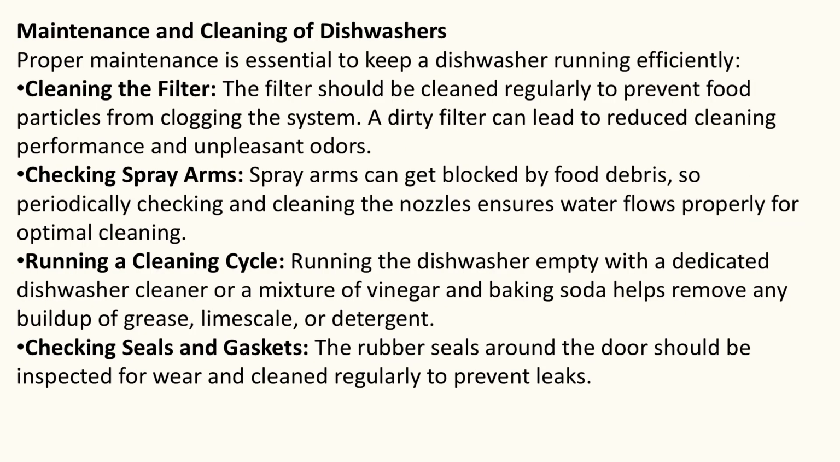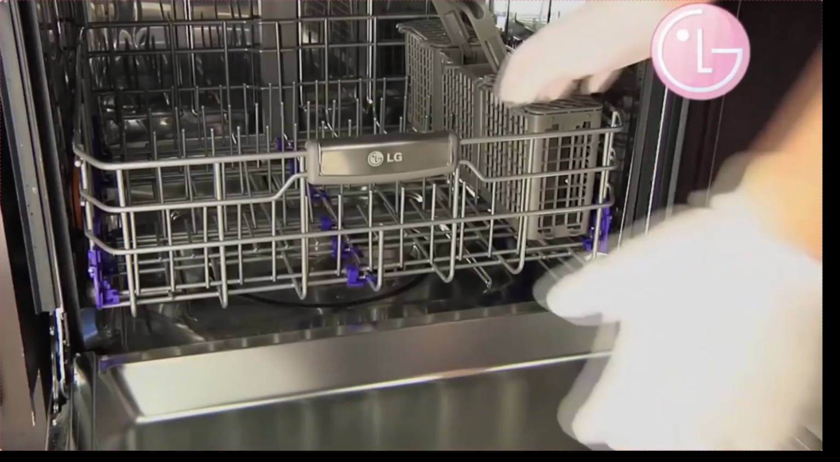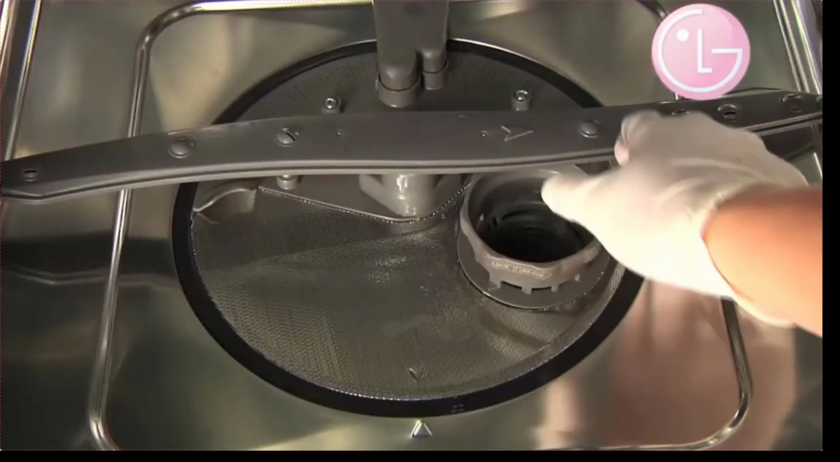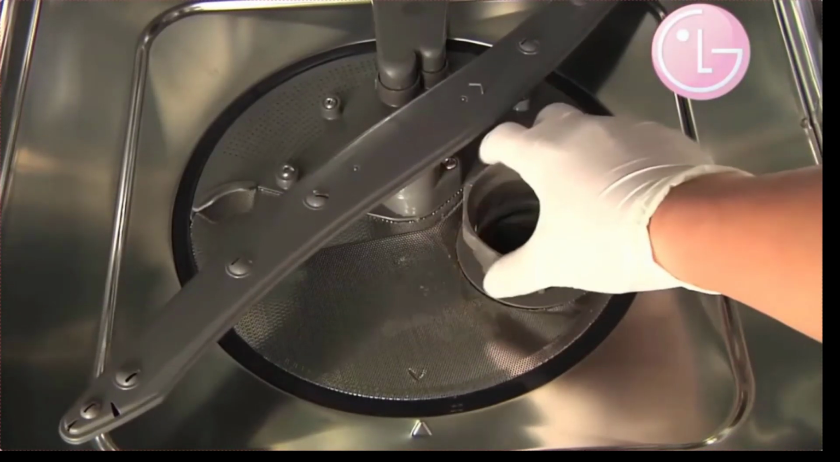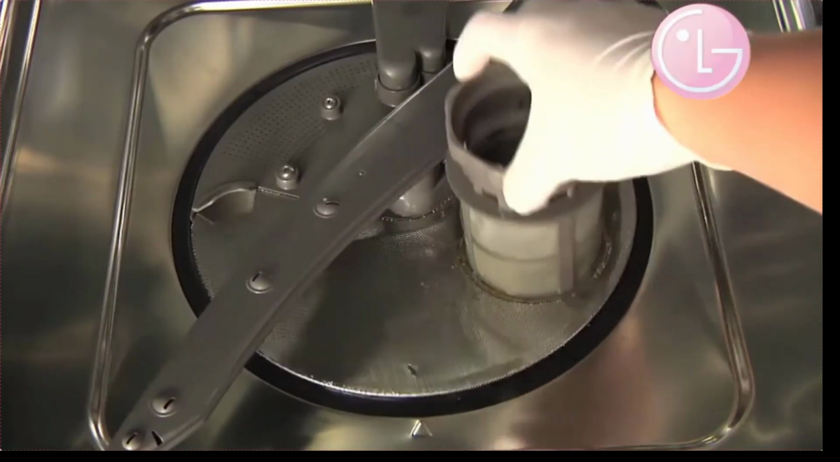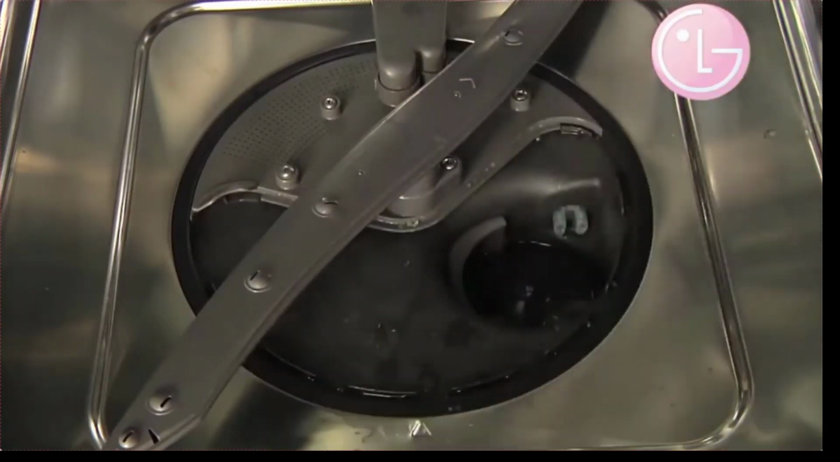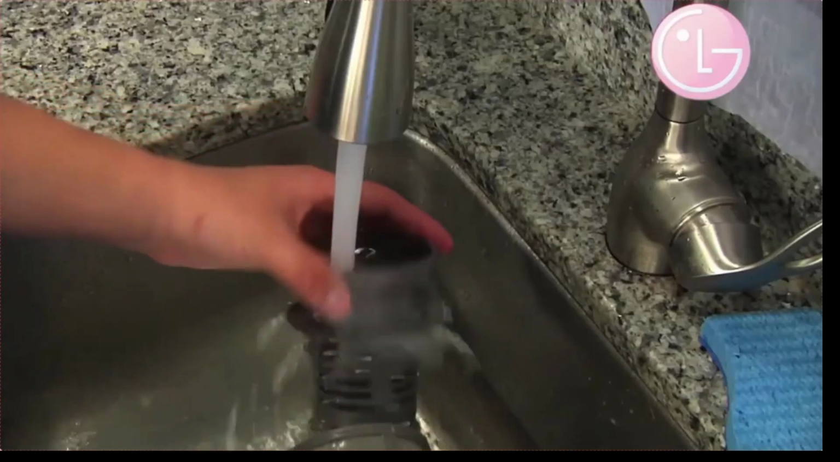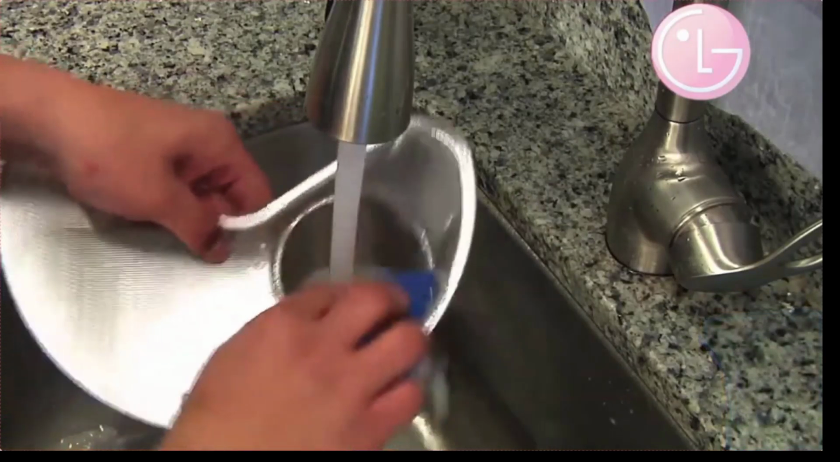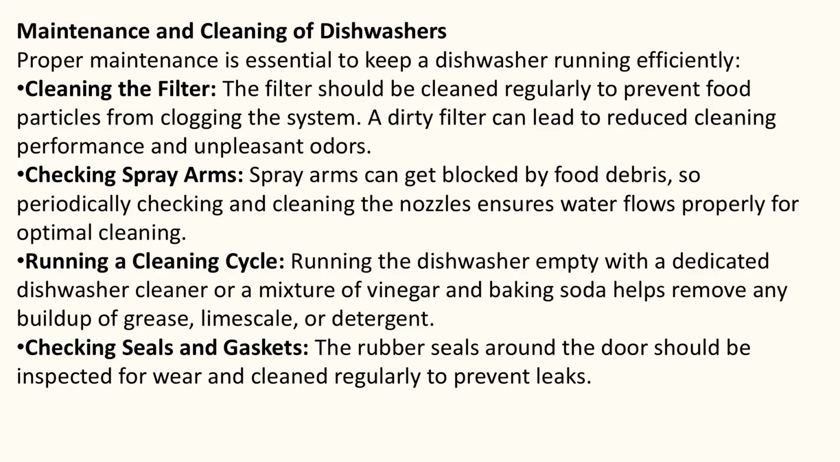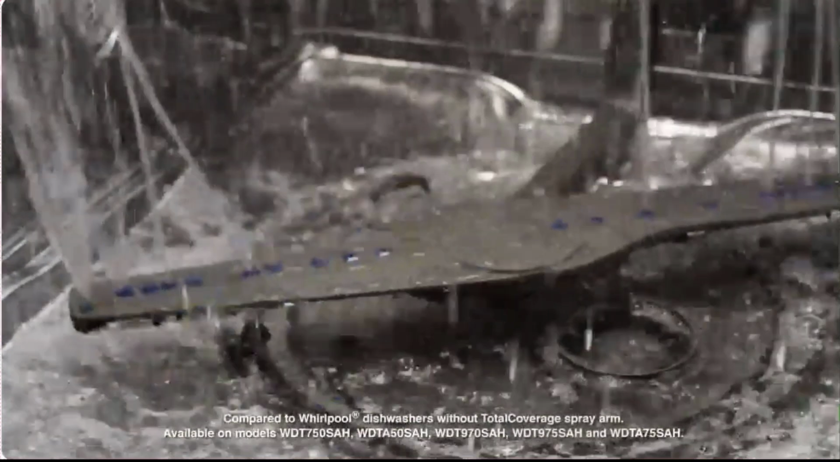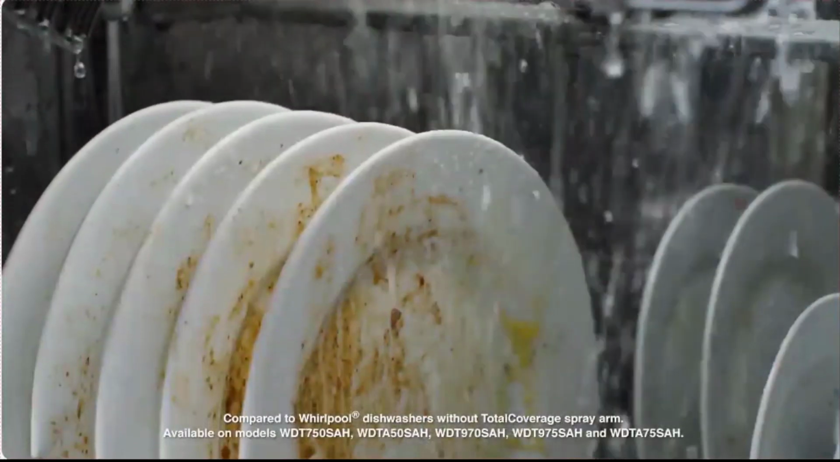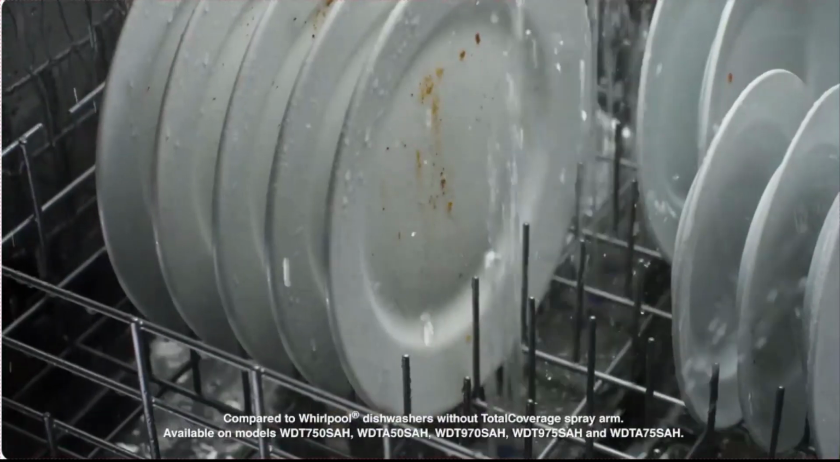Maintenance and cleaning of dishwashers. Proper maintenance is essential to keep a dishwasher running efficiently. Cleaning the filter. The filter should be cleaned regularly to prevent food particles from clogging the system. A dirty filter can lead to reduced cleaning performance and unpleasant odors. Checking spray arms. Spray arms can get blocked by food debris, so periodically checking and cleaning the nozzles ensures water flows properly for optimal cleaning.